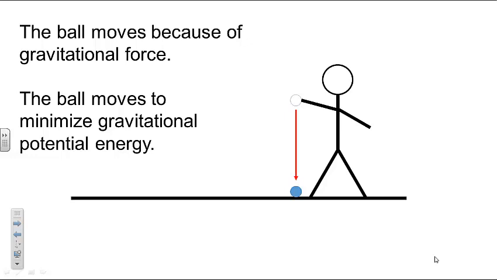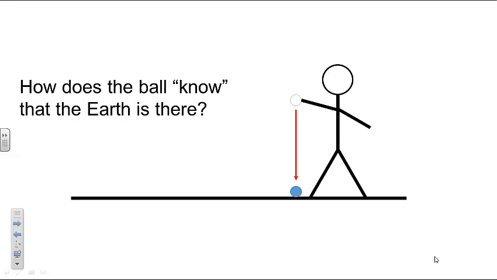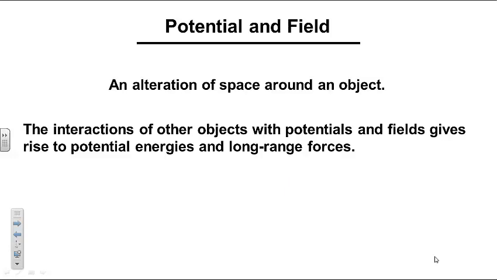While correct, both of these explanations imply that the Earth and the ball are aware of each other. This results in the following question. How does the ball know that the Earth is there? In this class, we will explain the origin of long-range interactions such as this, using the concepts of potential and field. Potentials and fields are alterations of space around an object. The interactions of other objects with potentials and fields give rise to potential energies and long-range forces.